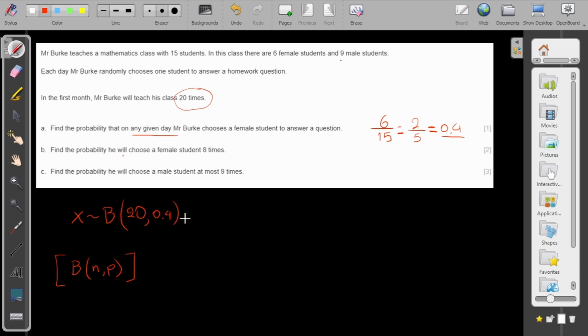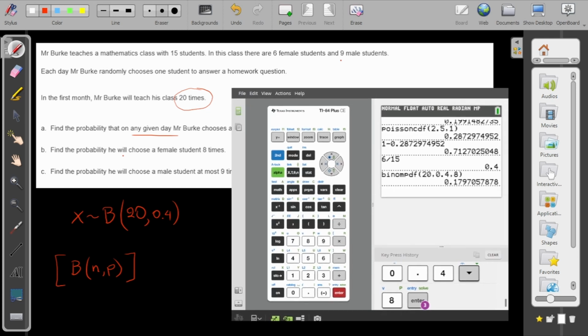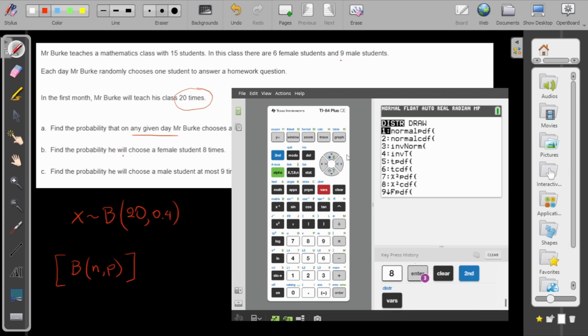Now, this is very easy to calculate. You can use the formula for sure, but since it's an IB course and it's always with a calculator, I will use my calculator. Let me bring it here. So for my binomial distribution, I will go second, distribution, and go to binomial.